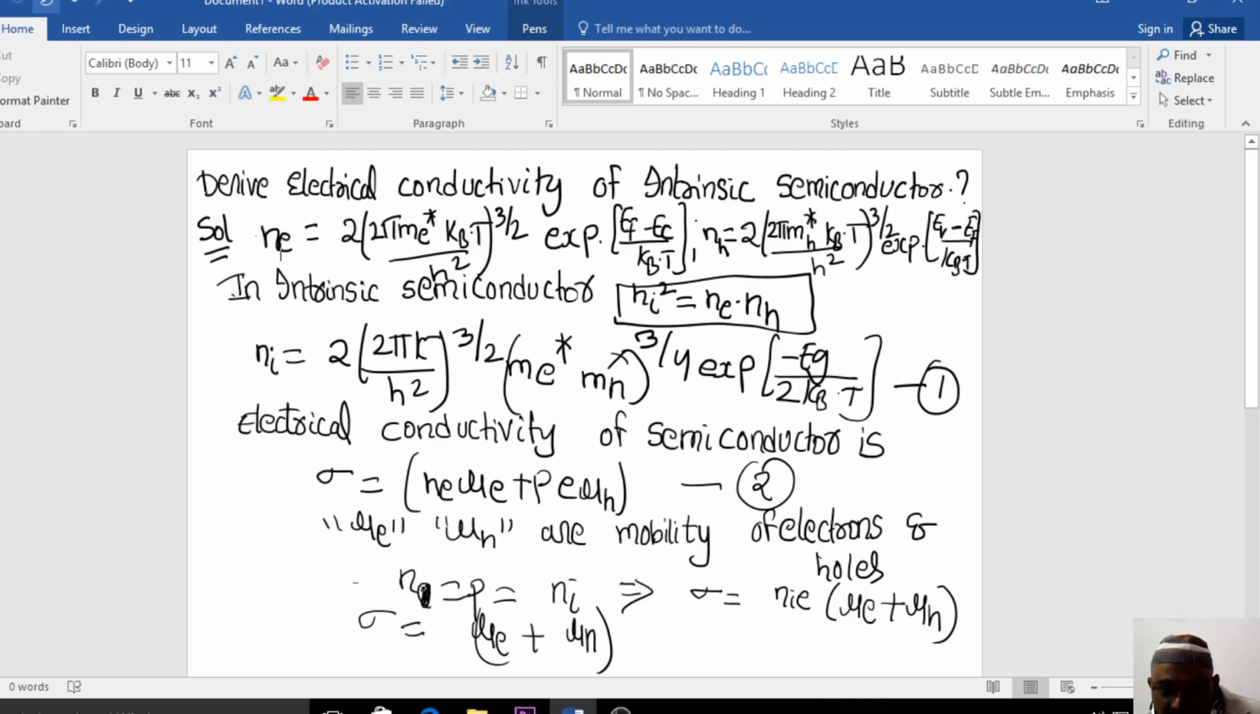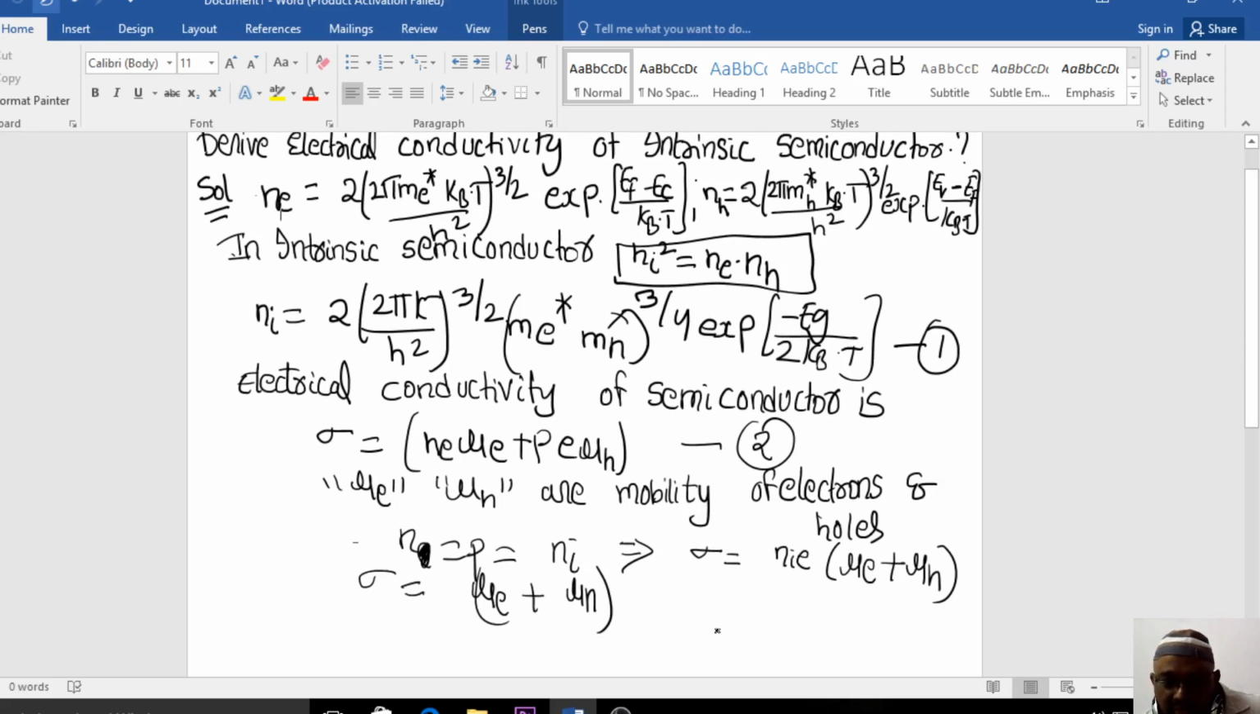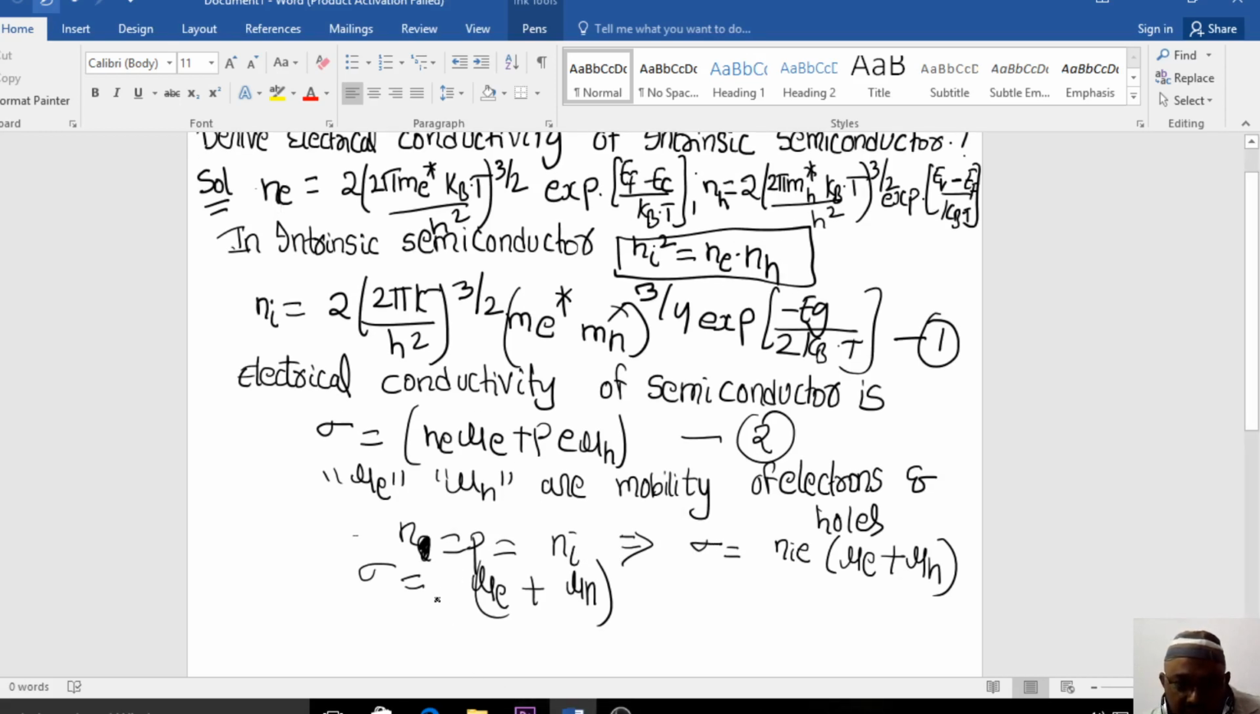We just write it down: n_e is equal to p is equal to n_i. This will be clear for you. So n e mu_e plus p e mu_e plus p e mu_h. I am just taking e common. n_e and p are nothing but n_i. So electrical conductivity is given by n_i e into mu_e plus mu_h. I think you got a clear idea about this. Electrical conductivity is equal to n_i e into mu_e plus mu_h. E as it is I have written.